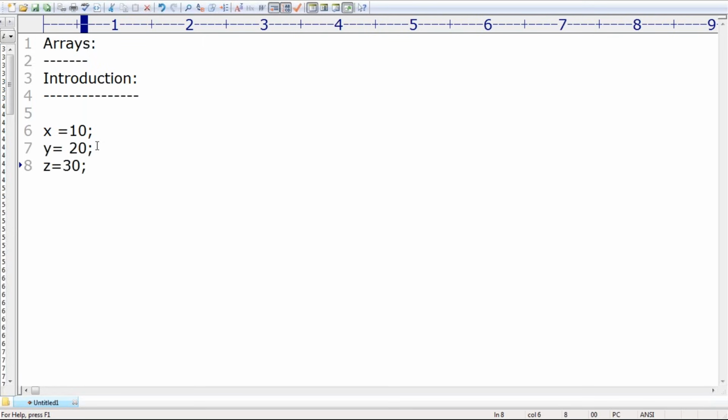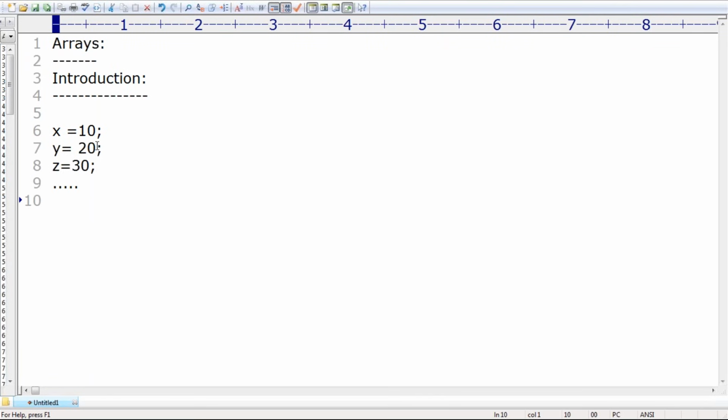One value, one variable; 2 values, 2 variables; 3 values, 3 variables. Suppose I want to represent 10,000 values. If you declare 10,000 variables, then it is a stupid kind of programming practice. Because the length of the code is going to increase, readability is going to go down, and which variable represents which value is always a bigger problem.